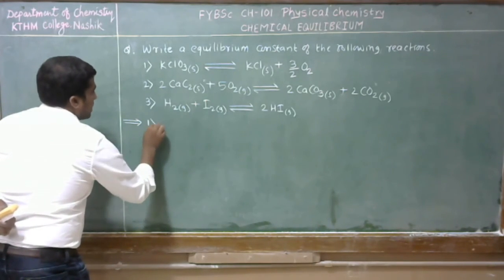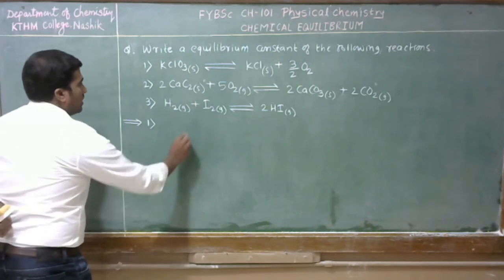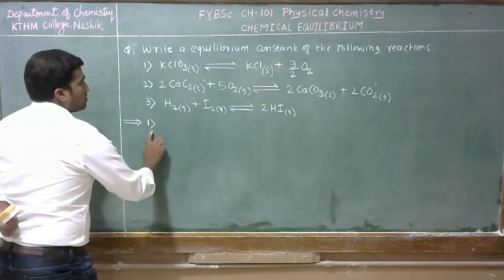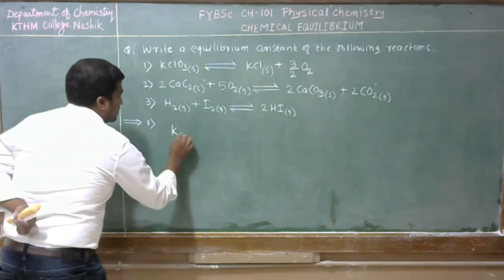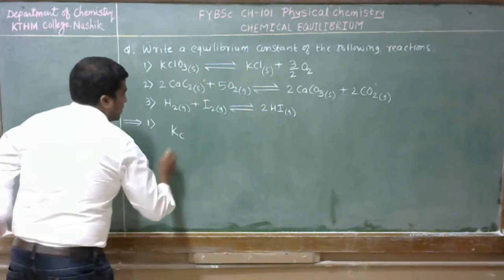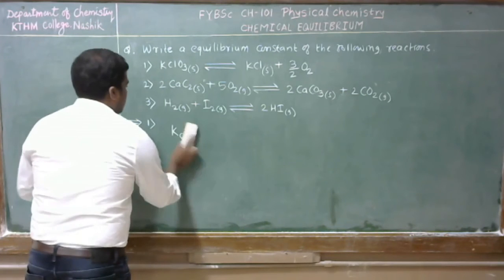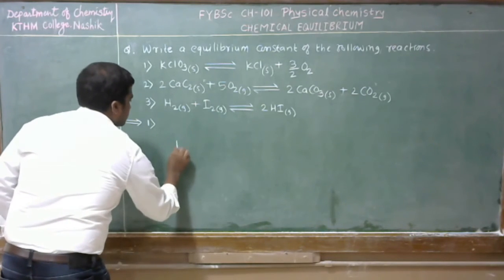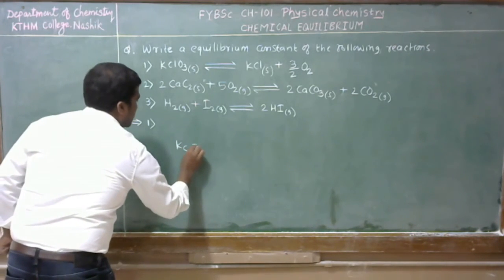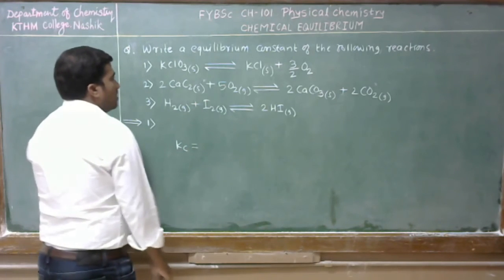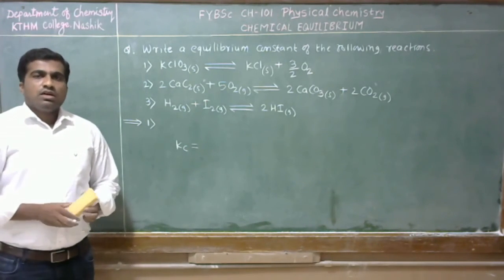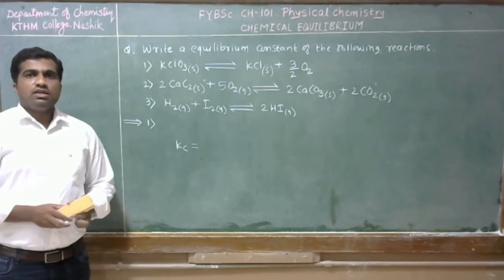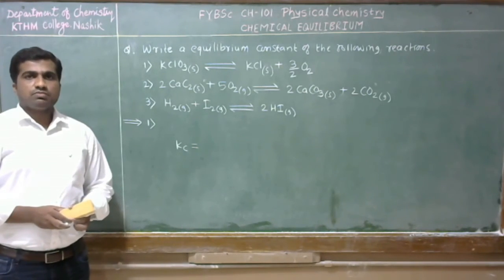So we have to write these reactions into equilibrium constant form. Let us consider the first reaction. For the first reaction, the equilibrium constant Kc is equal to, similarly here also we have to consider the law of chemical equilibrium.